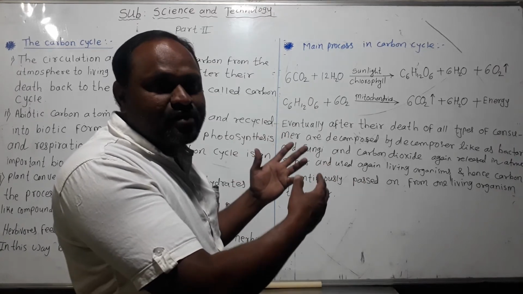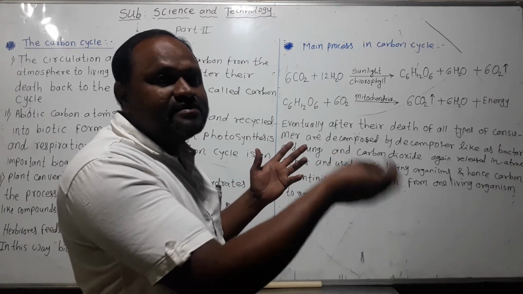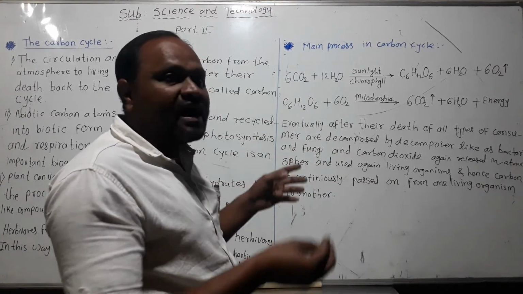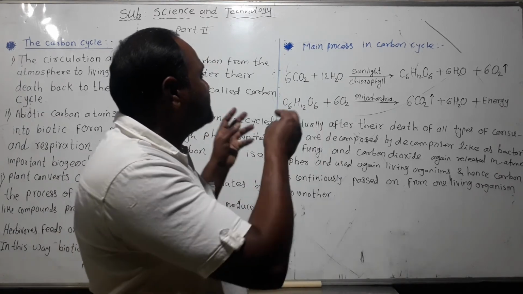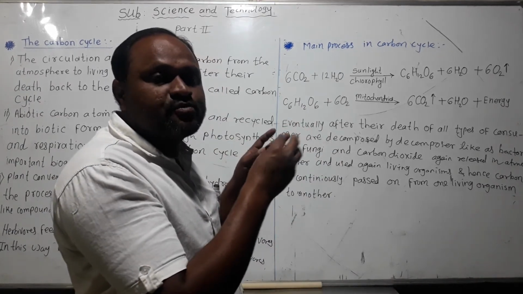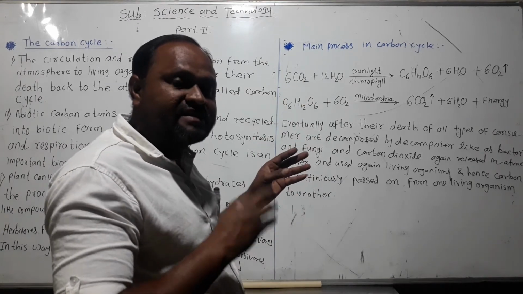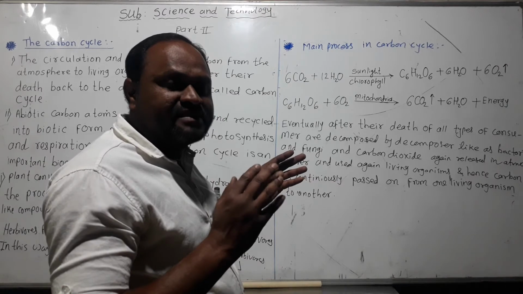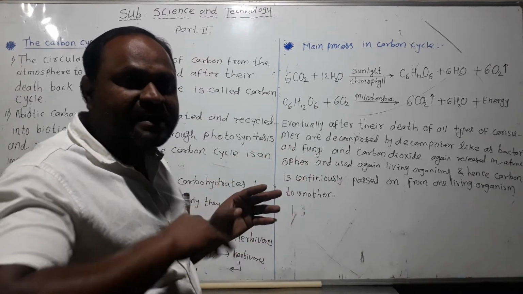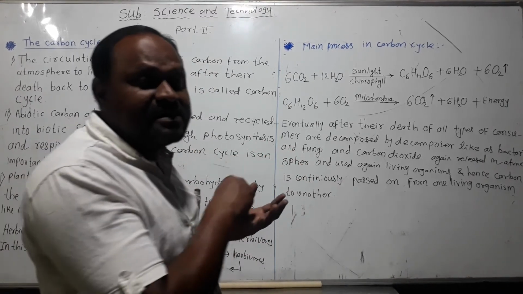That cell organelle is the mitochondria, and inside the mitochondria there is oxygen, and the oxidation of that glucose with oxygen can occur. In this oxidation process carbon dioxide is released as a byproduct, and it is a harmful gas, so it is released from the cell.